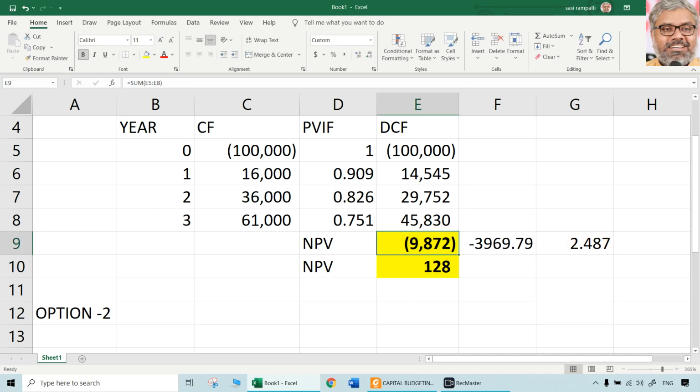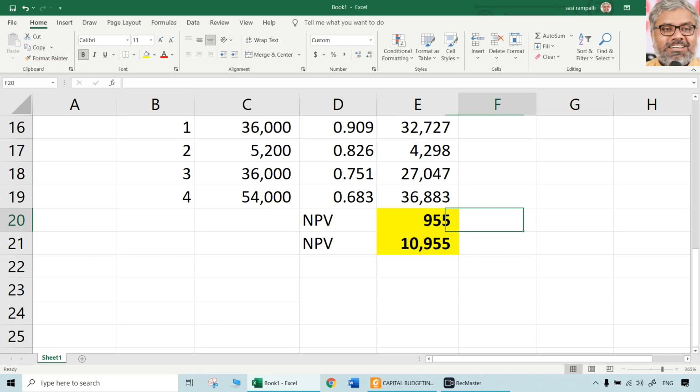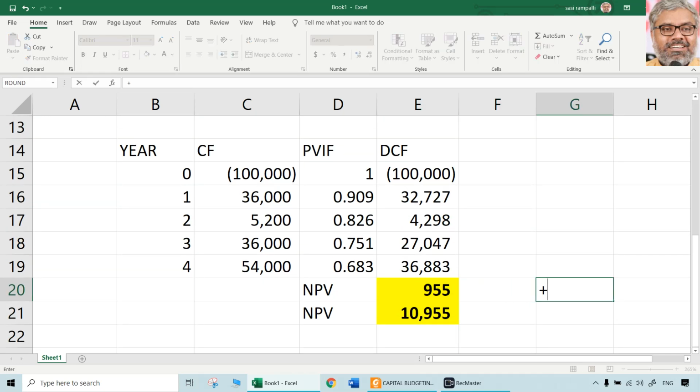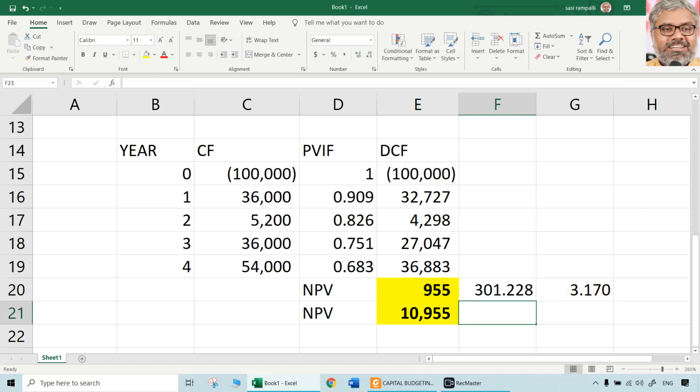What is going to be the difference there? Nothing. So still it is going to be negative only. Still any positive amount will be better than negative only. So it doesn't make any much of sense if we calculate equalized NPV. Even if we take the annuity factor for 3 years in option 1 and 4 years in option 2, it doesn't matter. Here still it is positive.